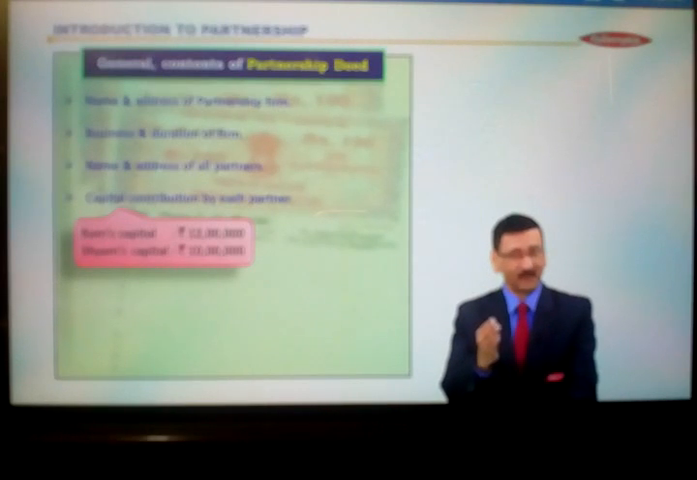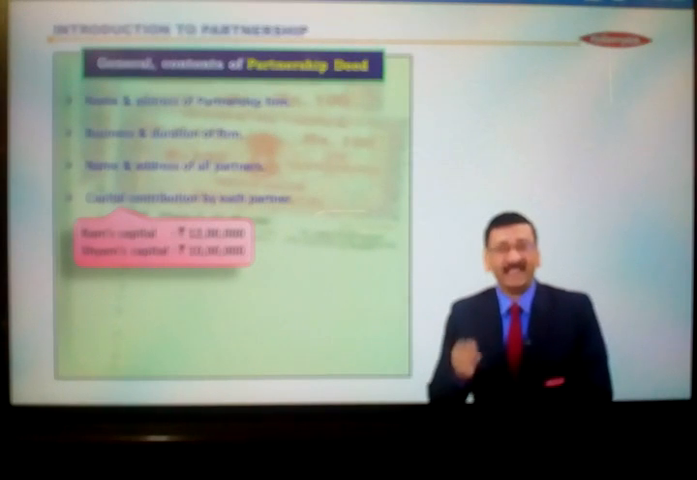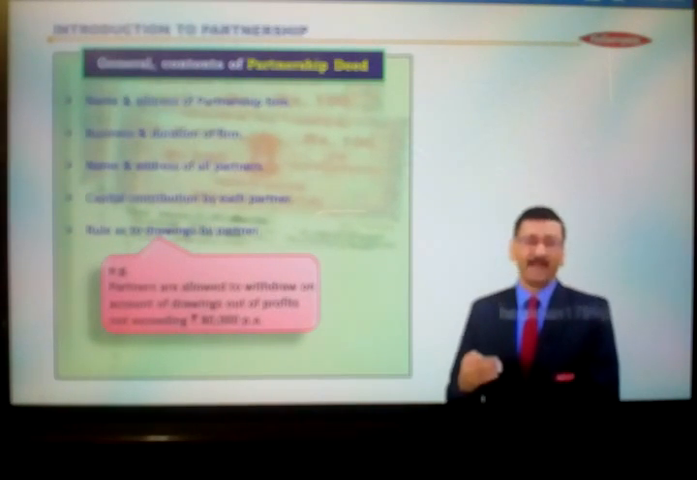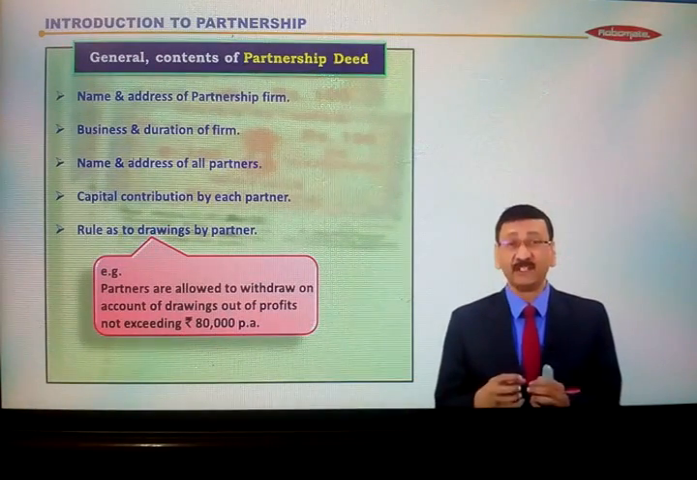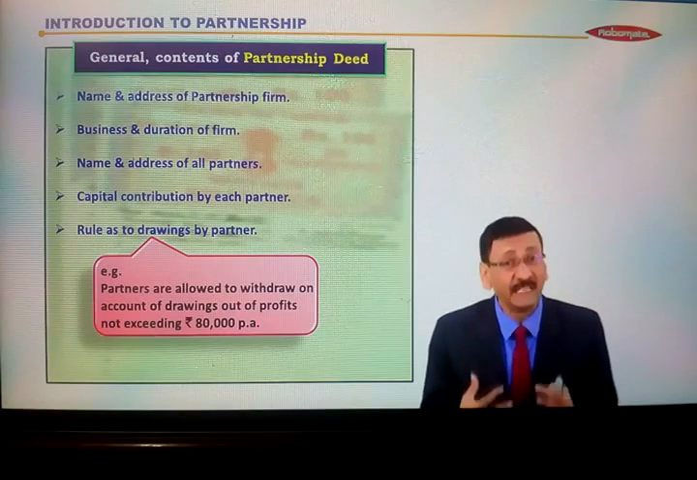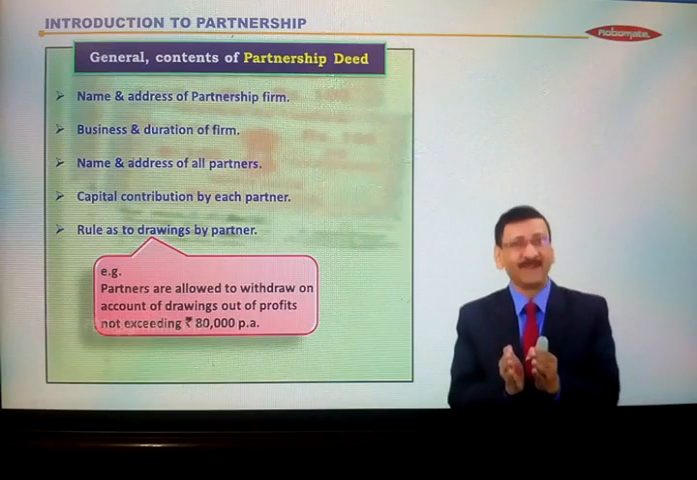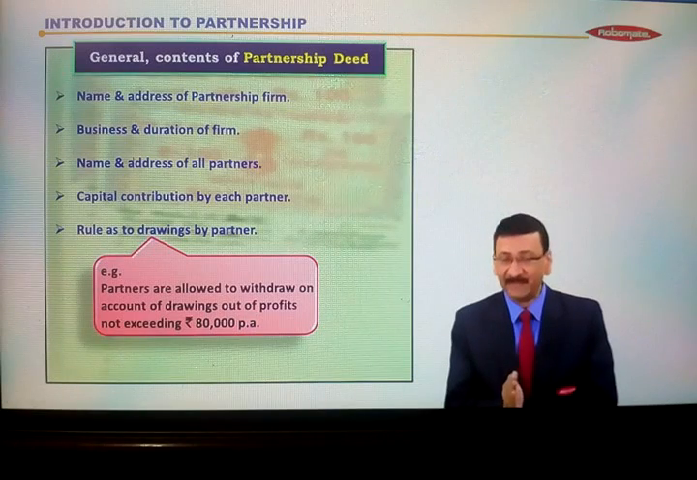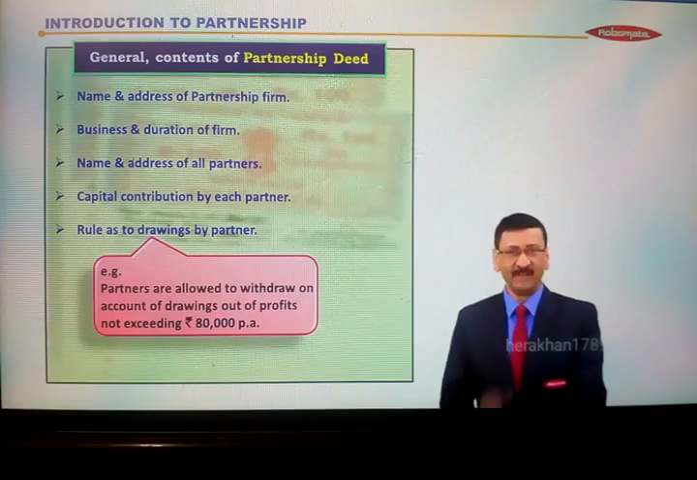As the example, we can see two partners are there. Ram, his capital is specified 12 lakhs. Sham, his capital is specified 10 lakhs. This is just an example. Okay. Then rules as to drawing by partners. Suppose they are doing the business, they are investing the money, so they have the right to take money from the business as and when they require. लेकिन अगर पैसा निकालते जाएंगे तो there would be shortage of capital in the business, so there could be certain rules in partnership deed on the drawings of the partners to restrict the amount of drawings.